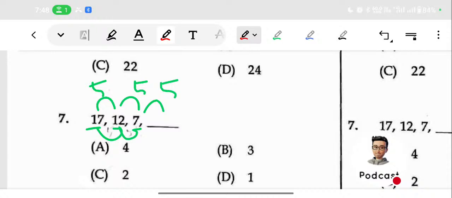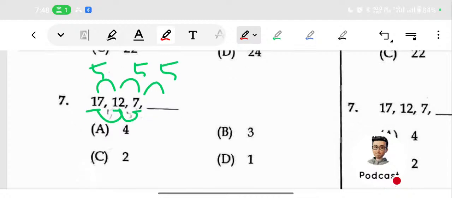Just comment the answer. What is the answer of the 7th question? Yes, 2 is the answer. We found that 2 is the answer. This is a very simple question.